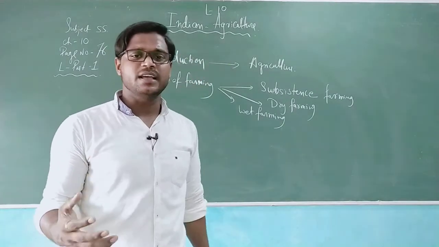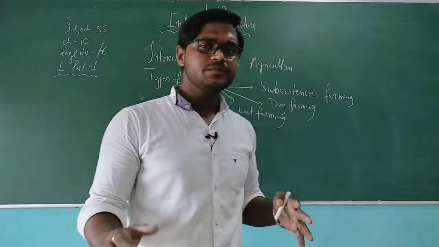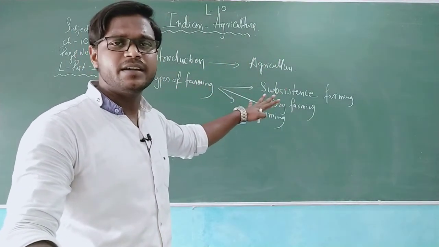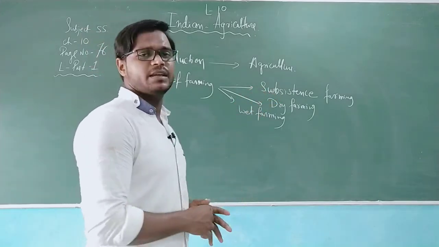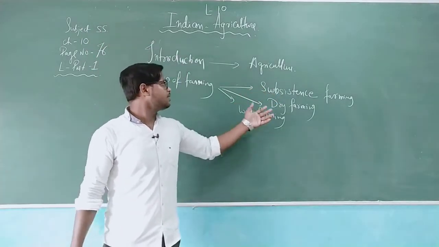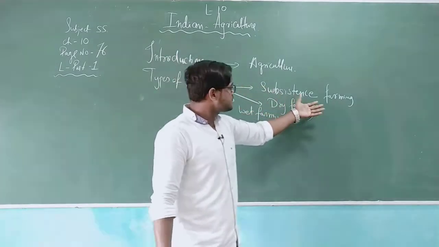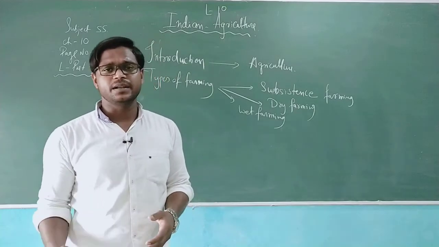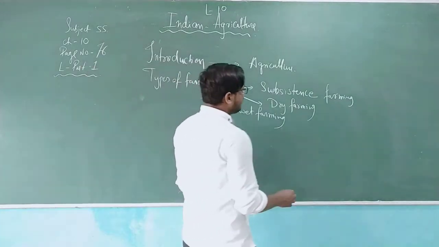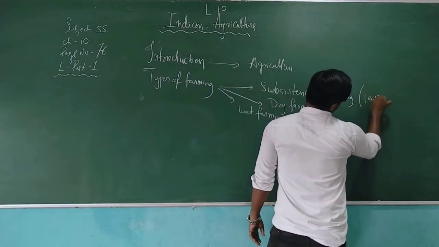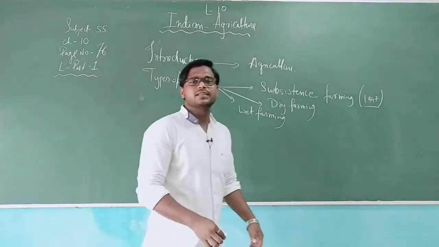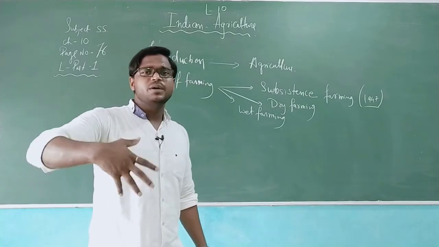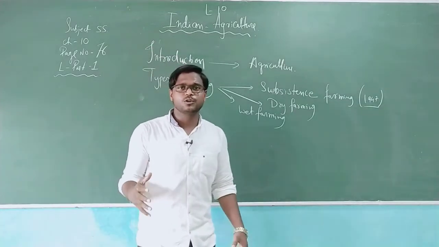Now, my dear students, as I made you understand about the types of farming, you generally see that the methods are different. Which kind of methods can be seen here? If you focus on the types of farming, we can talk about subsistence farming. What is subsistence farming? It means after independence, after 1947, agricultural development and production were moving forward rapidly. It means it was about to progress well.